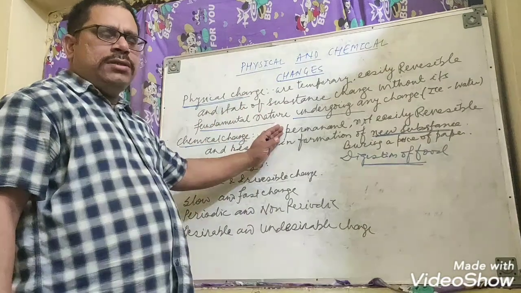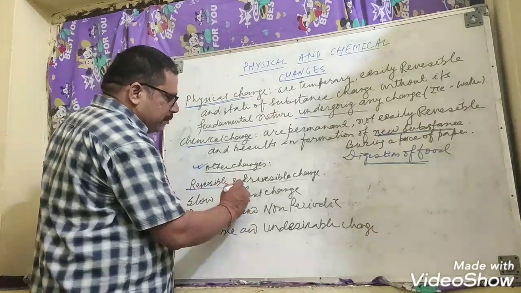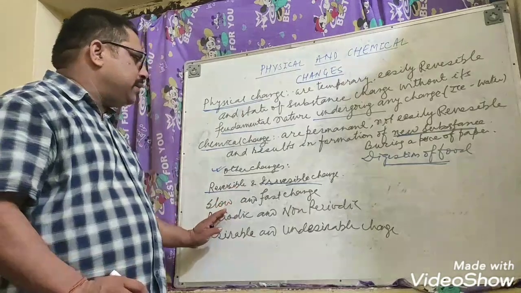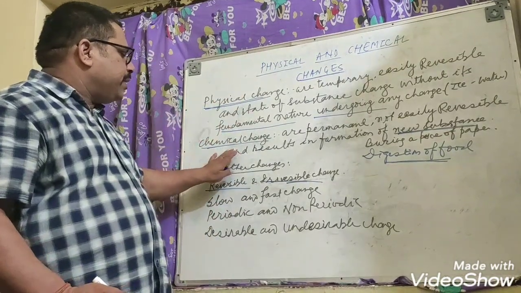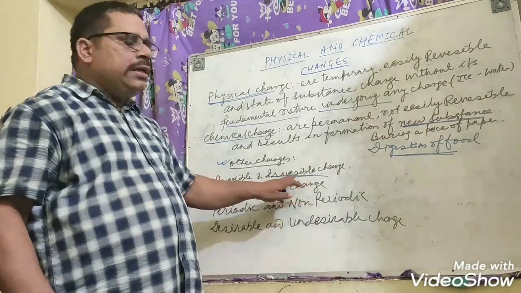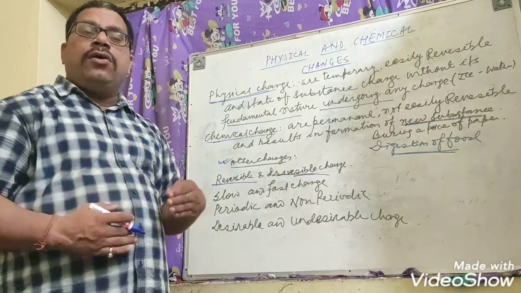Apart from this, dear children, we have other changes also. First one, reversible and irreversible. These are coming under physical and chemical change. Reversible change can be brought back to the original form.